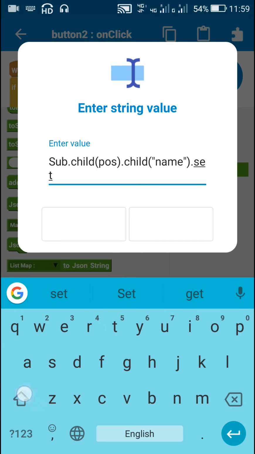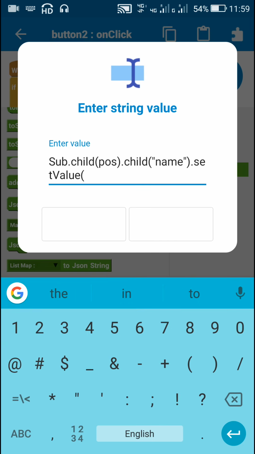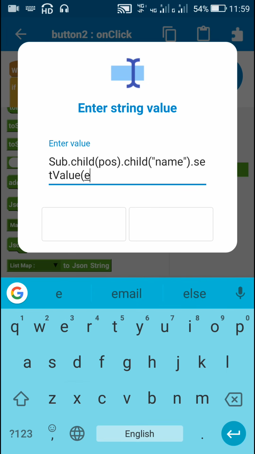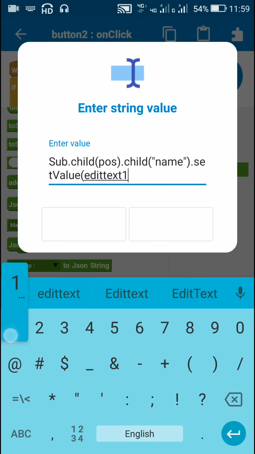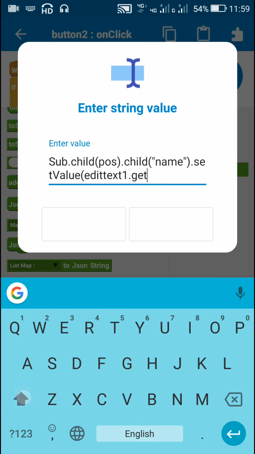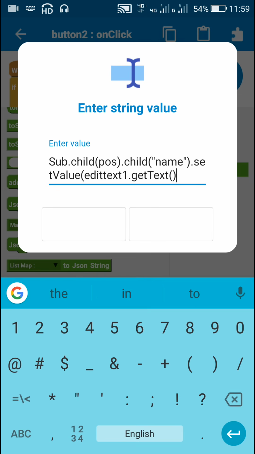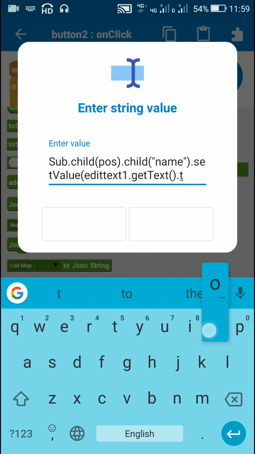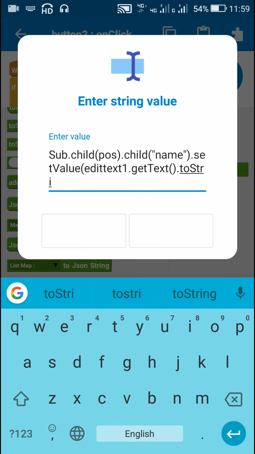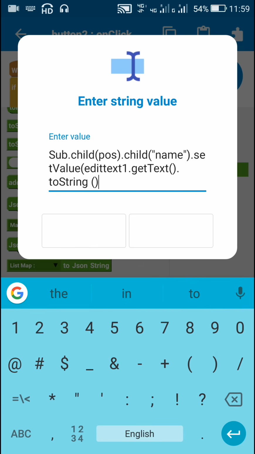dot set value. Here I will write the text from edit text 1. So I will write edit text 1 dot get text dot to string. That's all. After this I will put this closing curly bracket.